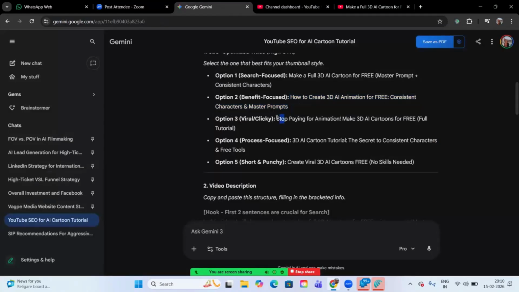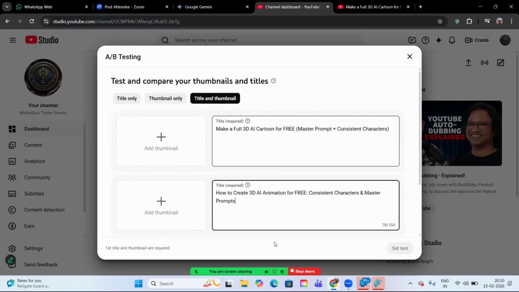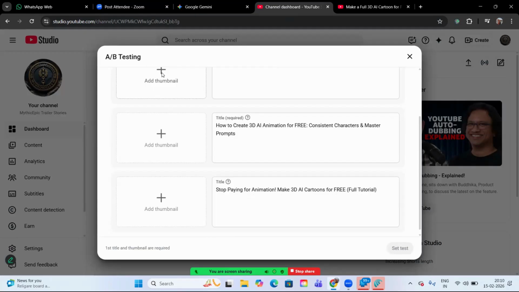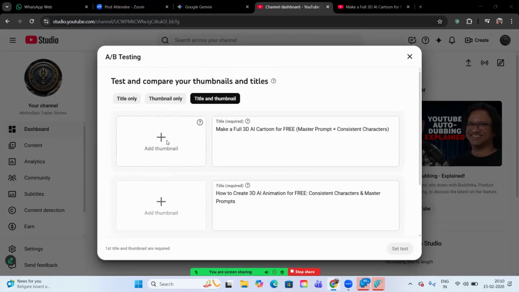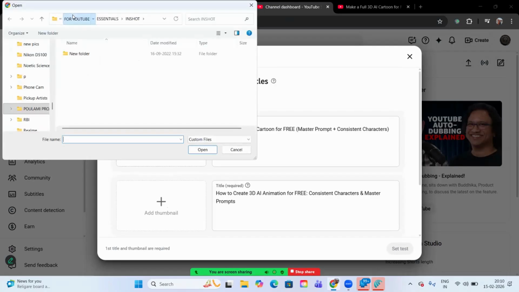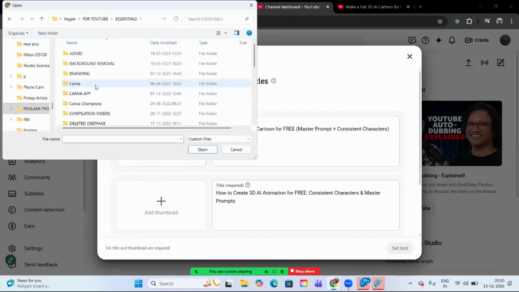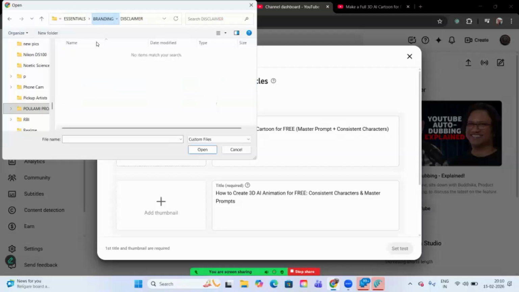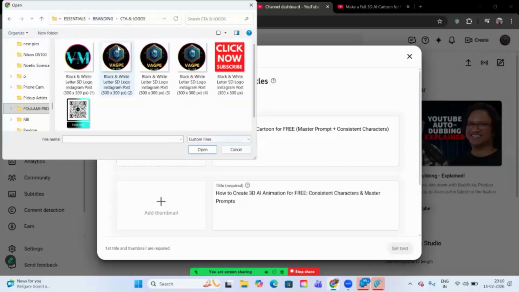And they have also given why is it going to be result fetching, right? Here you can upload the 3 thumbnails. I'm taking 3 random thumbnails. One second, I'll just take.